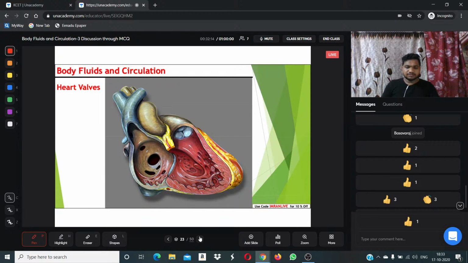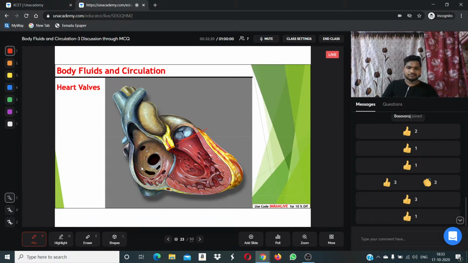Yes. Let's go forward. You can observe some more heart valves here. Right? Can you observe the heart valve here? The valves are present in between the atrium and ventricle. They help in the entry of blood. Then the blood enters into the ventricle. From the ventricle, it goes to the required place.